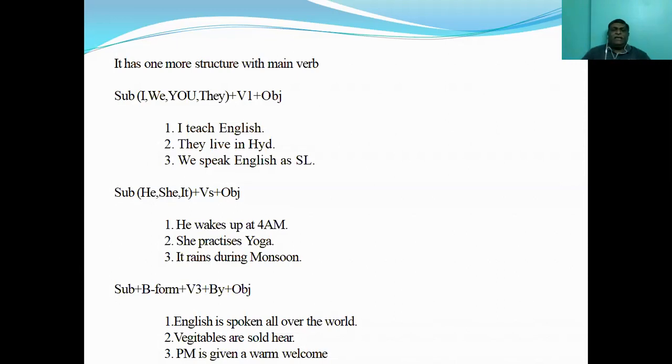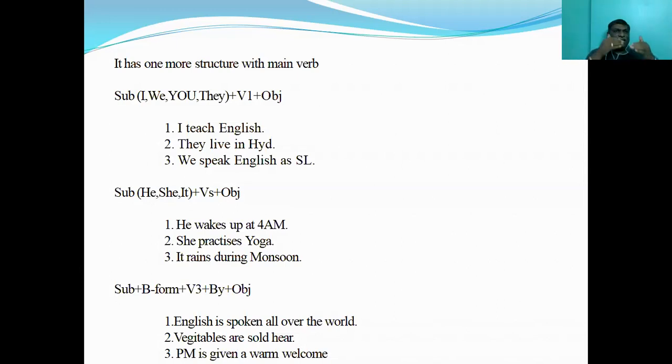And lastly, we have one more structure, that is, again here be form comes followed by V3 form. I told you just now V3 is used in perfect tenses, but it is also used in passive voice. In passive sentences we use it. Say for example, if you have a sentence like this, English is spoken all over the world.